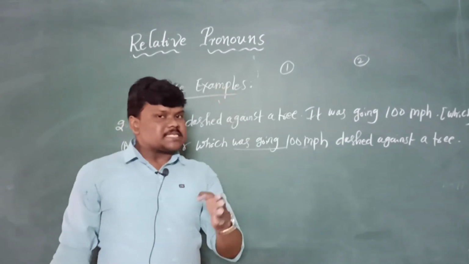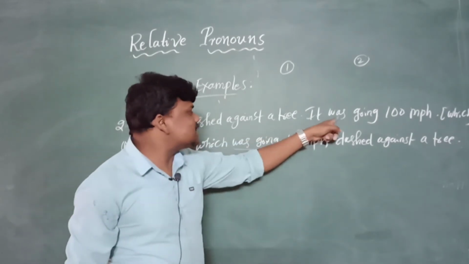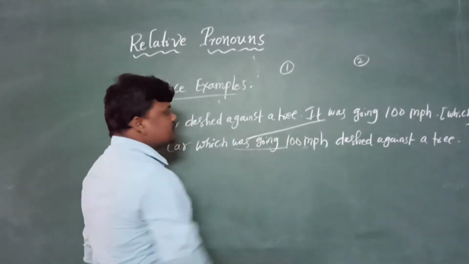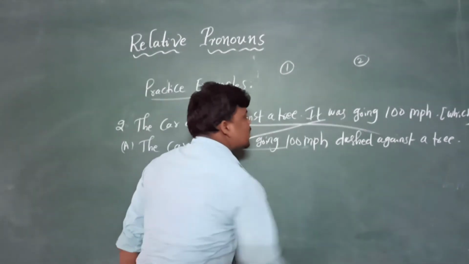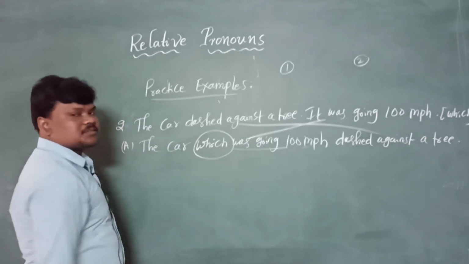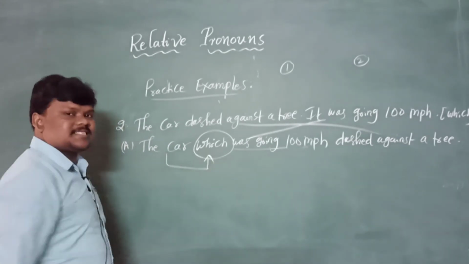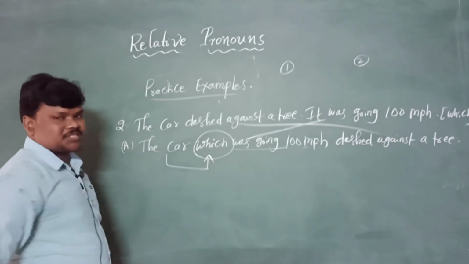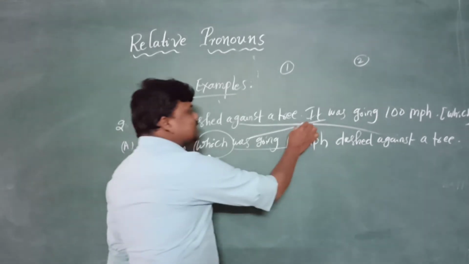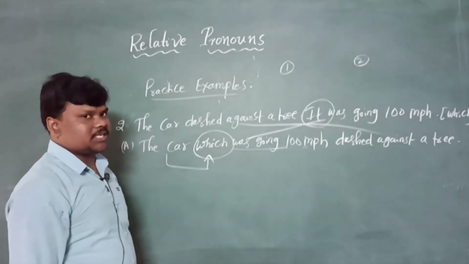This is not possible for all kinds of sentences. A few sentences may be possible to write with the second sentence coming into the first and the first going to last, based on the sentence. When we combine the sentences with which, the thing immediately follows which. What did I remove here? The second sentence, it should be removed undoubtedly.